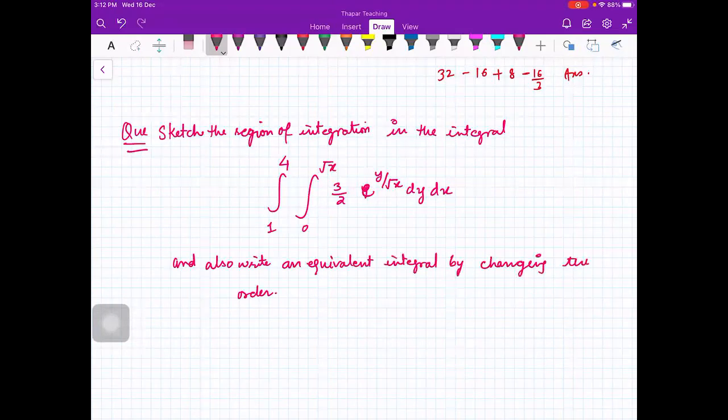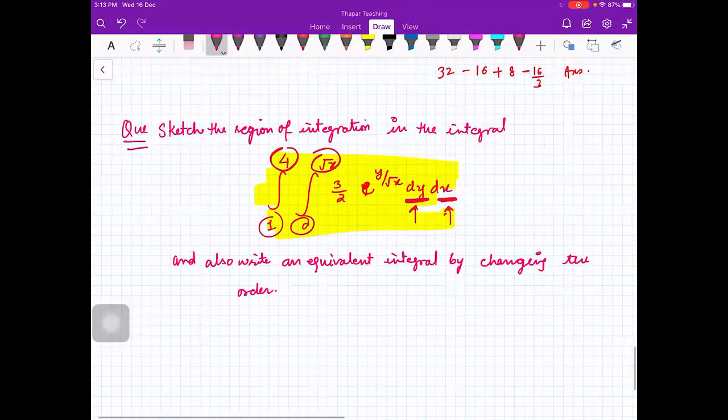So the question is to sketch the region of integration in this integral. You are given an integral, and you are asked to sketch this region of integration. Here your integration is first with respect to y and then with respect to x. Then you have to write an integral which is integration first with respect to x and then with respect to y. Is the statement clear to everybody? Yes, beta. Is the question clear to everybody? Yes, ma'am. Ma'am, can you please scroll up a bit?